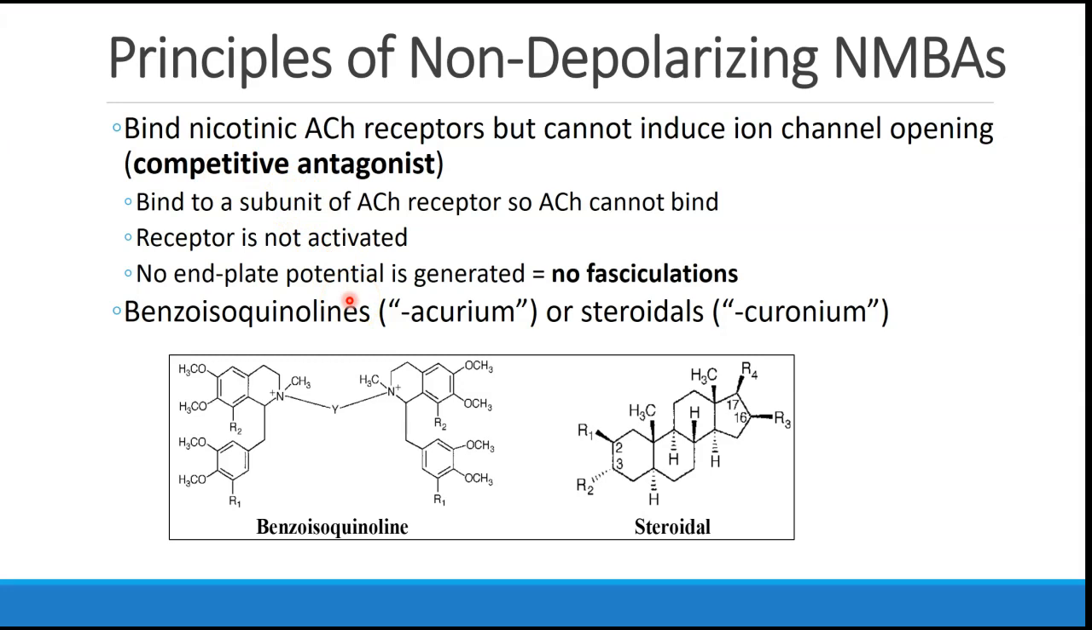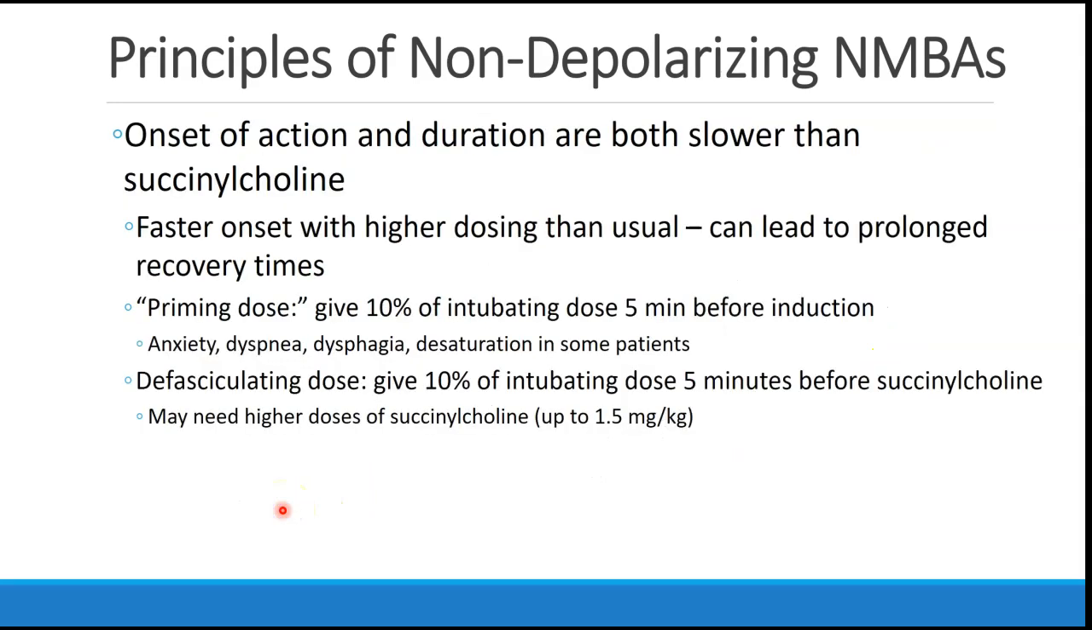no fasciculations occur. These drugs are divided into two categories, the benzoisoquinolines, or the curiums, and the steroidals, the curoniums. These drugs have a slower onset of action and a longer duration compared with depolarizing agents like succinylcholine. If you increase dosing, you can speed up the onset time, but of course this will lead to a more prolonged recovery time.